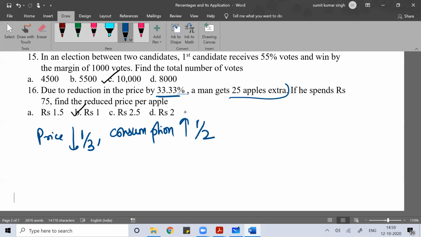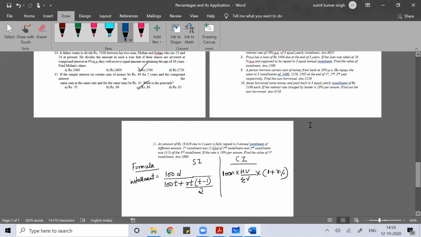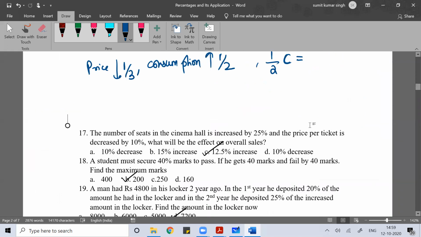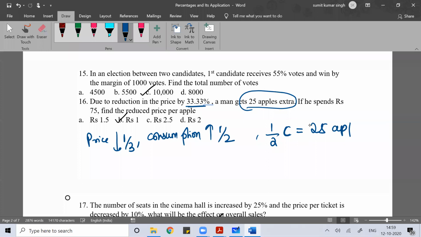Your consumption increased by 1 by 2, meaning 50%. Suppose you went shopping today, taking the same money you took yesterday, and you realize the price of apple decreased by 33.33%. Your consumption will increase by 50%.